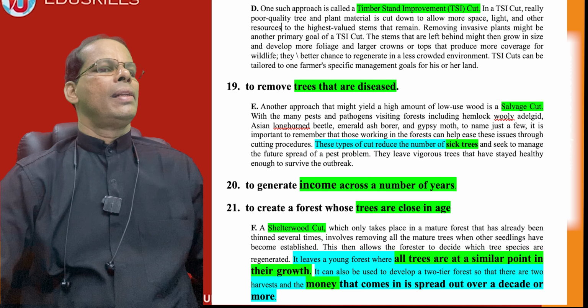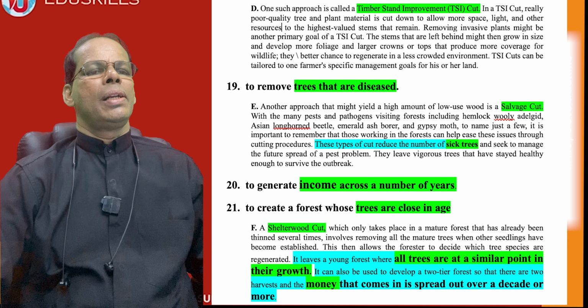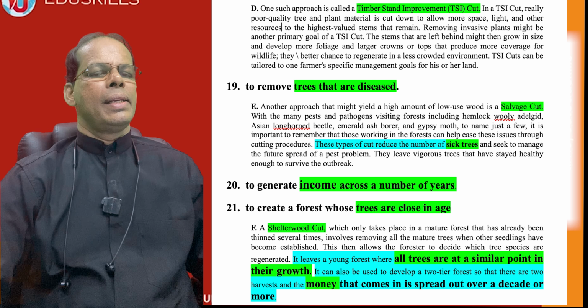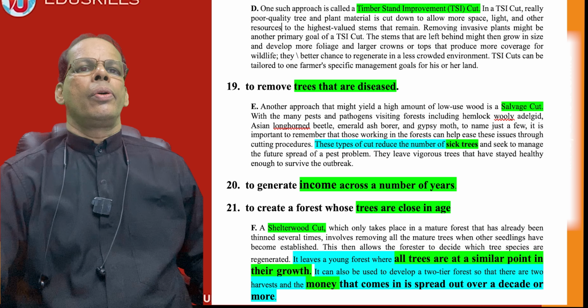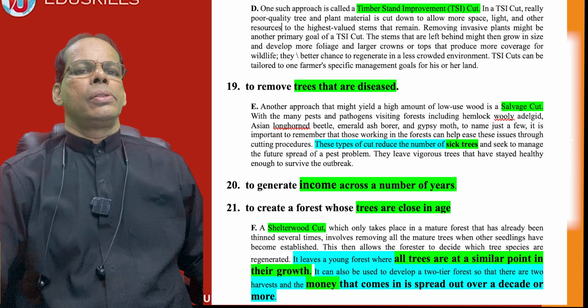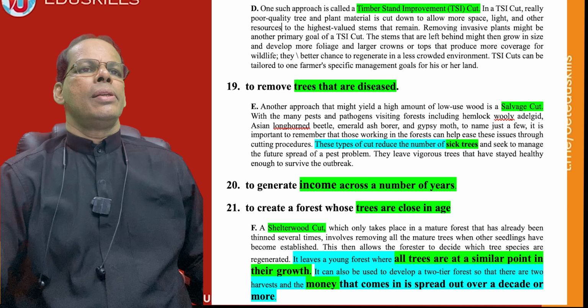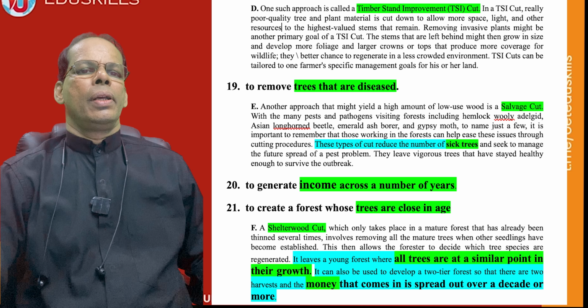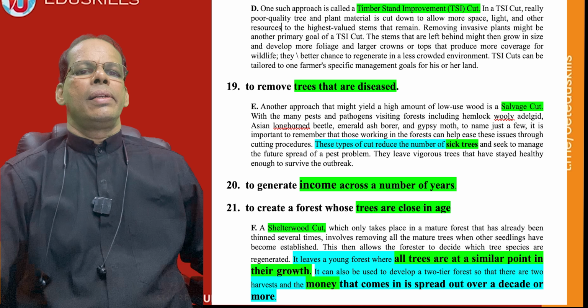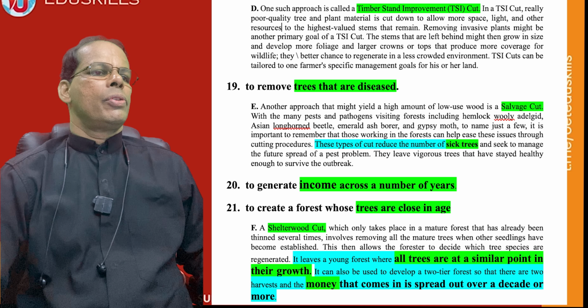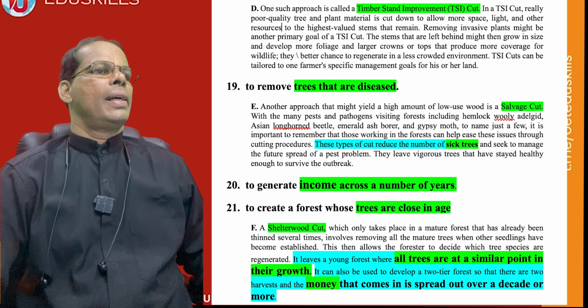Already we have highlighted it in the topic sentence. So immediately we have to come and find out where each purpose is. Trees that are diseased, income across a number of years, trees close in age, which means trees of the same age. Now TSI cut, salvage cut, shelterwood cut, the purpose of each. Let's check.